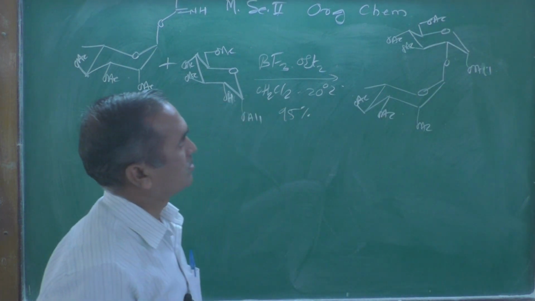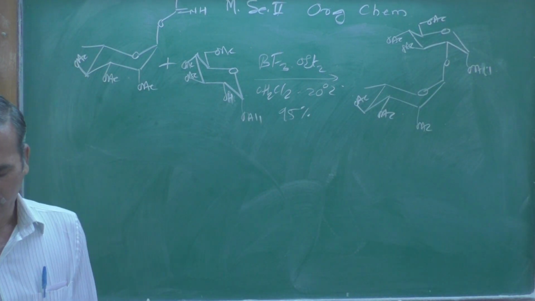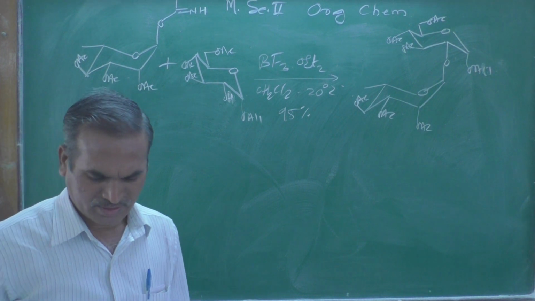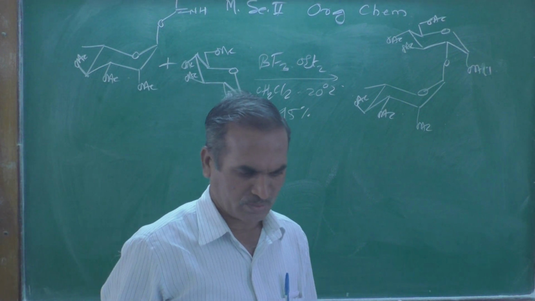This is the structure we have got, and that is the reaction that takes place.